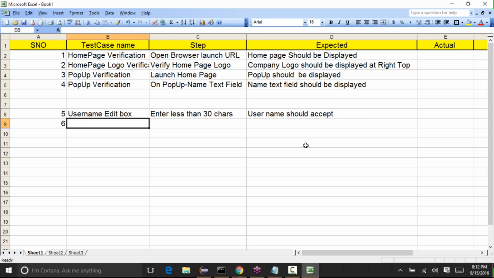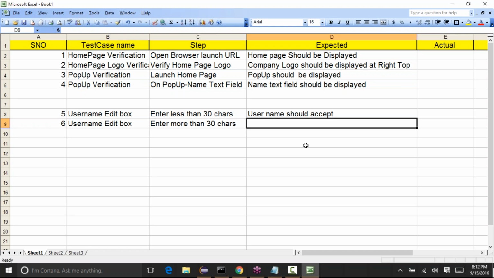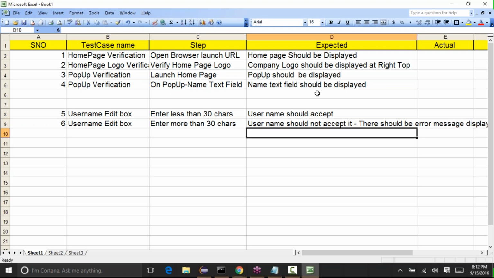And let's say the next test case is, see, username edit box, enter more than 30 characters. Okay, and our expected is username should not accept it, and there should be an error message displayed.